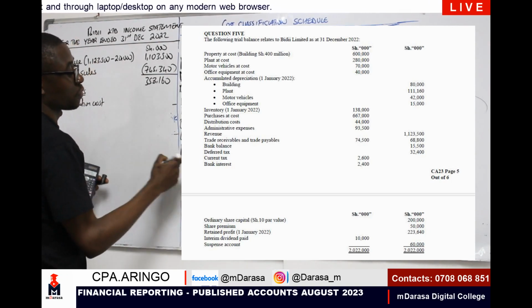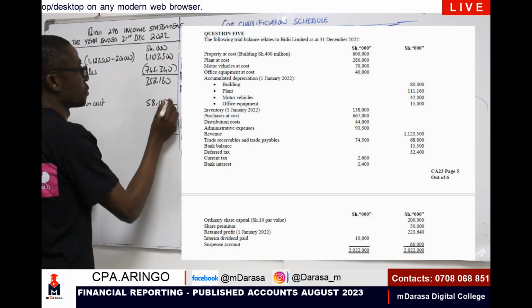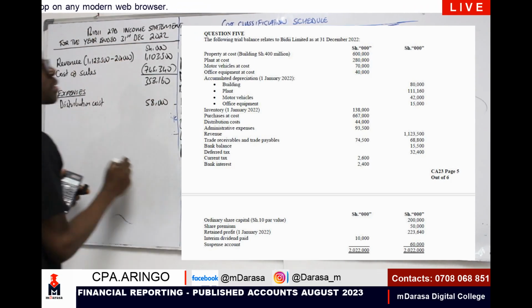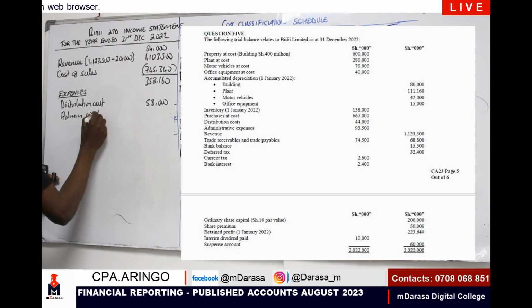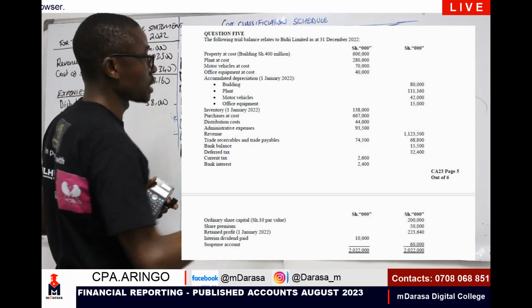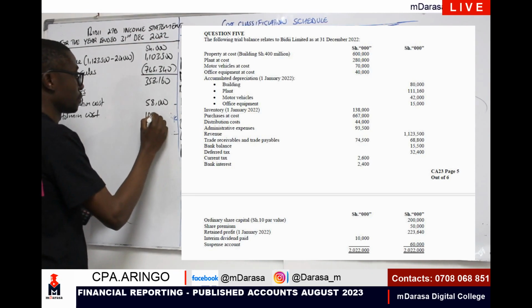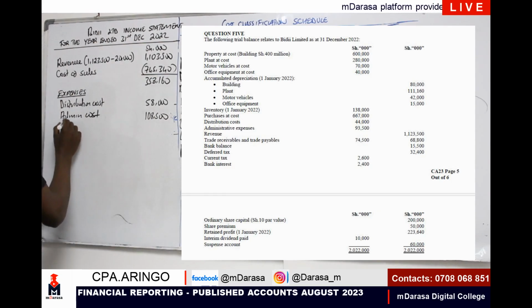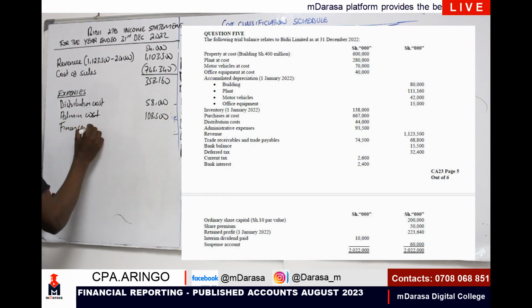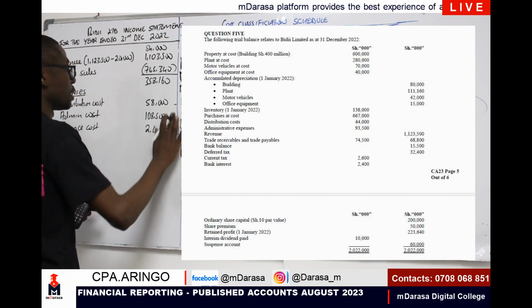We had a figure of 58,000. You copy and paste. Admin cost, we had a figure of how much for admin cost? 108,500. Finance cost, I'm having a value of 2,400.